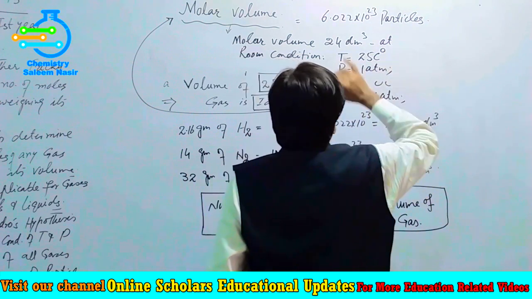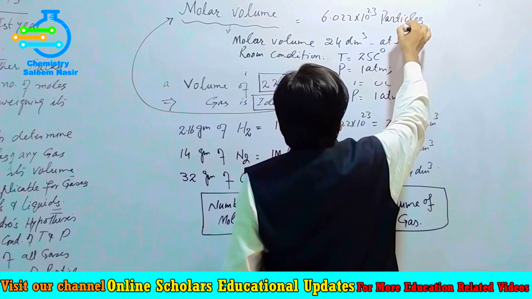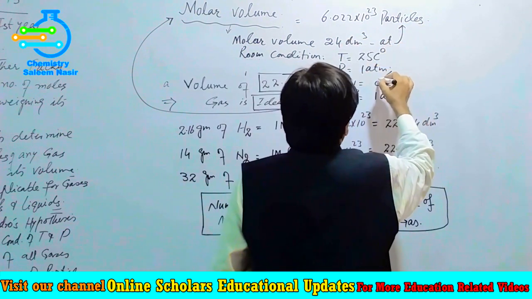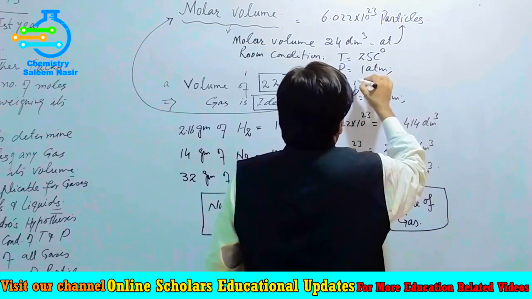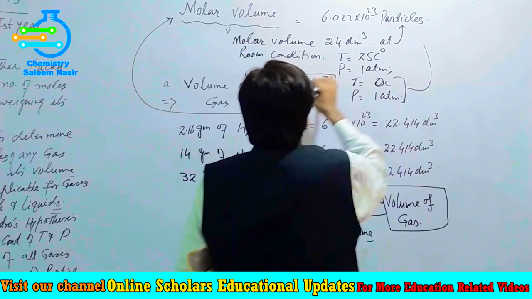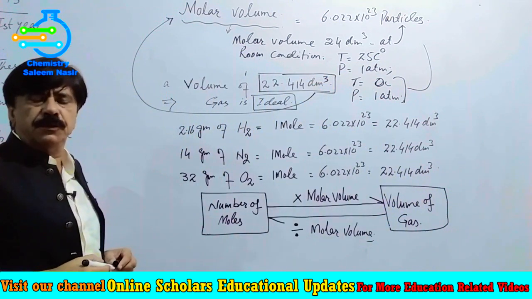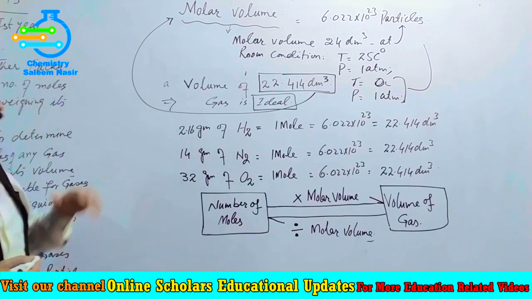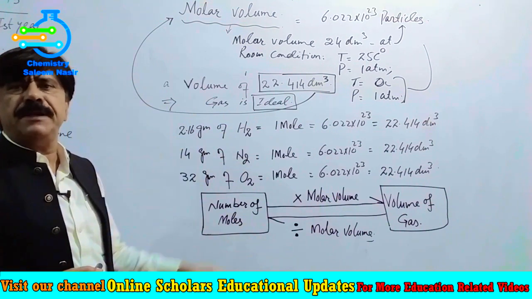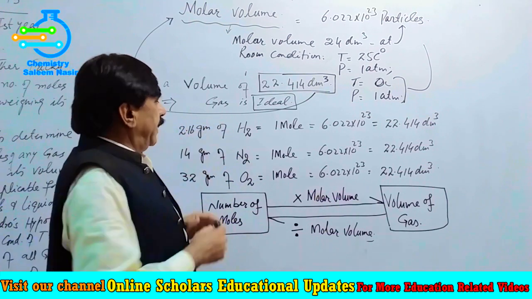That volume at room condition will be 24 decimeter cube, and at standard temperature and pressure condition, it will be 22.414 decimeter cube.